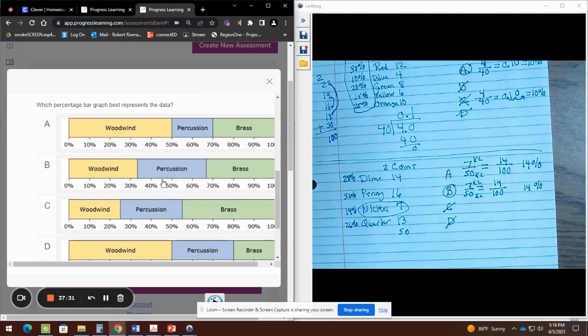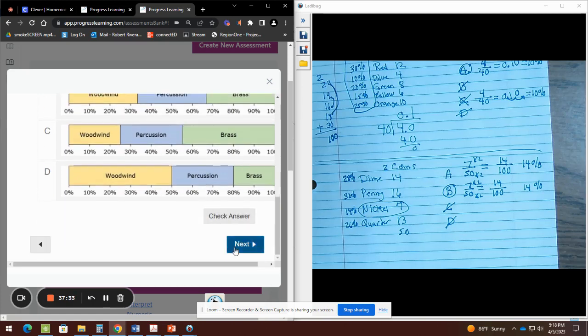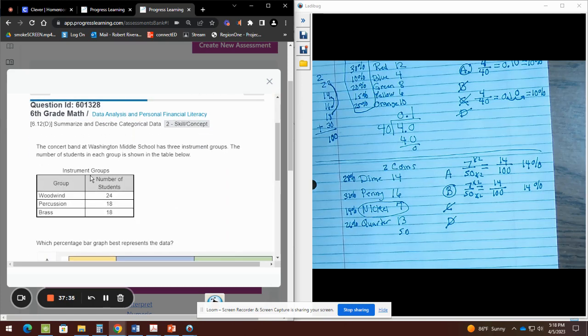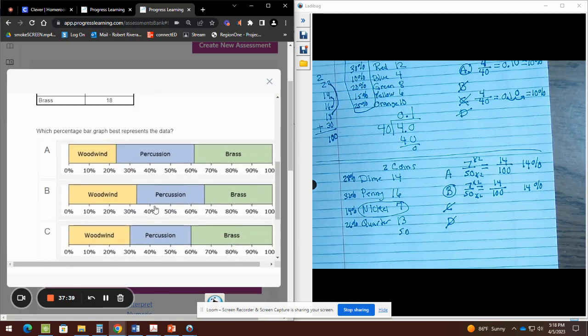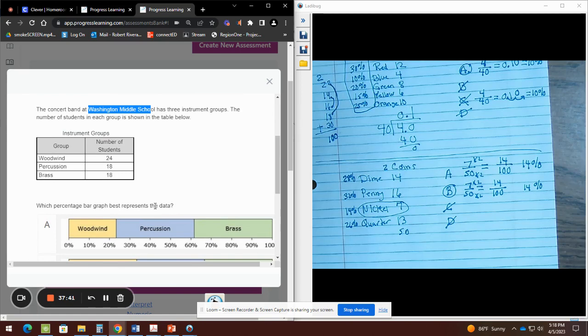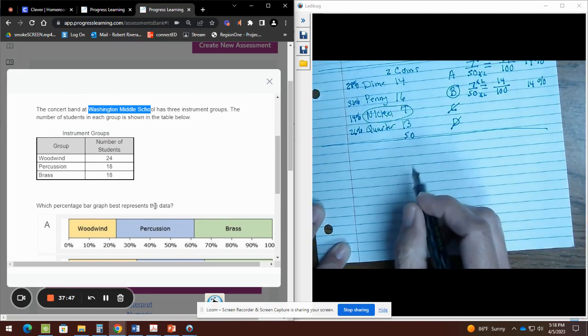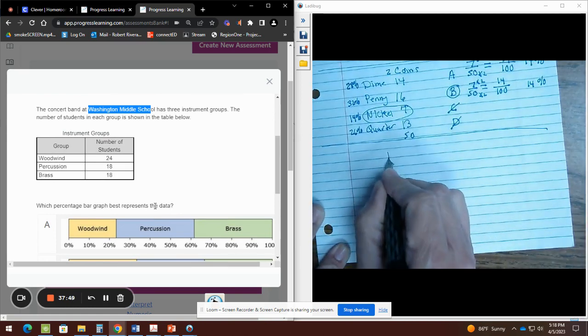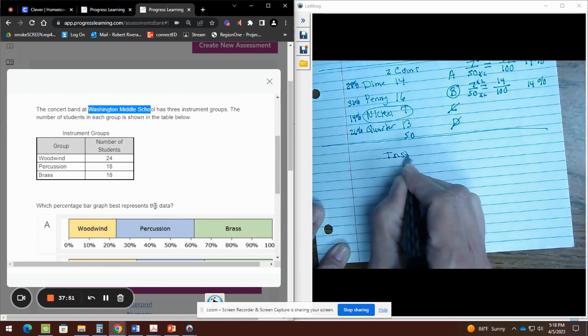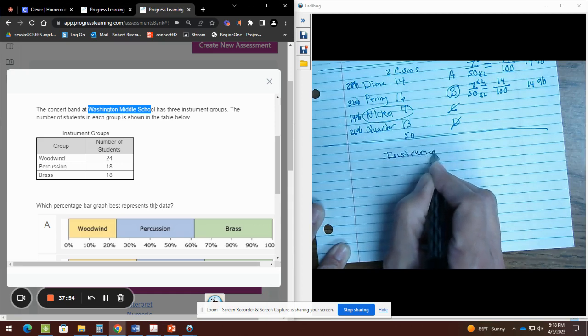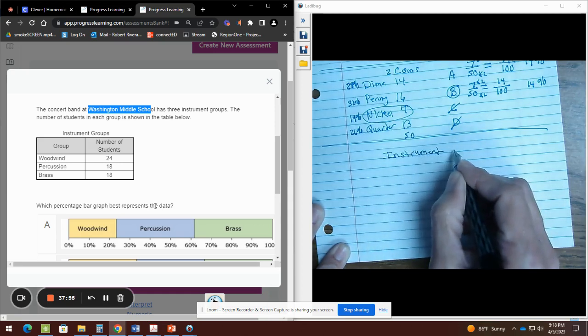These are sometimes a little bit tricky, but right now I'm going to help you because the next one is also instrument groups, but this time it's about Washington Middle School. So I'll be working with those right now with you so you can see how easy these are also. So I'm going to draw a line and I'm going to start with my title of the table, because the questions are not the same number. Instrument groups.